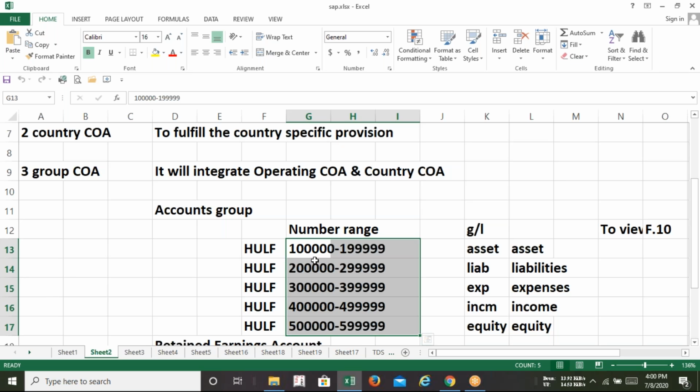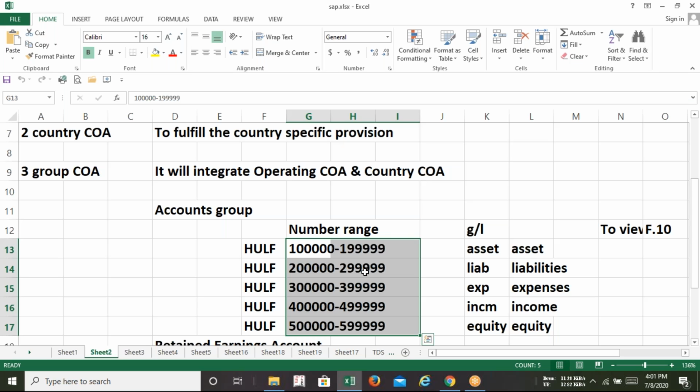Very good observation, sir. The length of the number is 6. Any number, the length is 6. So you can select the length from 1 to 10. We'll discuss that when we create the chart of accounts. The chart of accounts will ask, what will be the length of GL? There is no hard and fast rule. It's totally user choice. If you have a large number of GLs to create, you select a bigger number range, or if the total number of GLs will be less, you select a smaller number range so that you need not type more zeros or more nines.